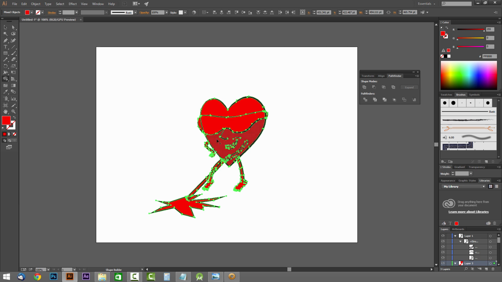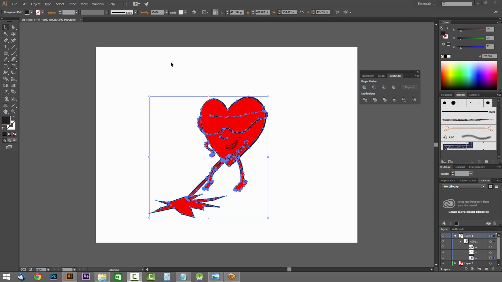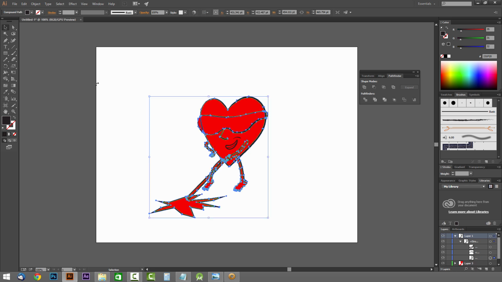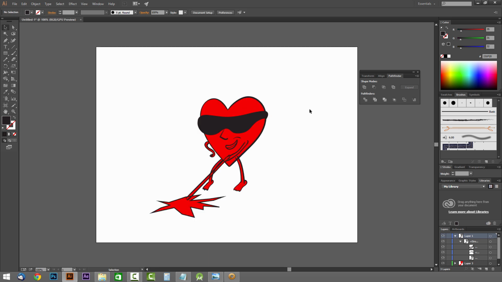One second here. Make sure I have this set up correctly. Make sure to select everything. Supposed to make it black. One second. Okay, I found the issue. Basically, we need to make sure we select the right one. So in layer 1, the outlines, open up the group, and we click on this one right here, then take the shape builder tool and combine them, then it sets it up correctly. Basically, we want this all to be black sunglasses. Sorry about that. It kind of got screwed up a bit, which happens often.